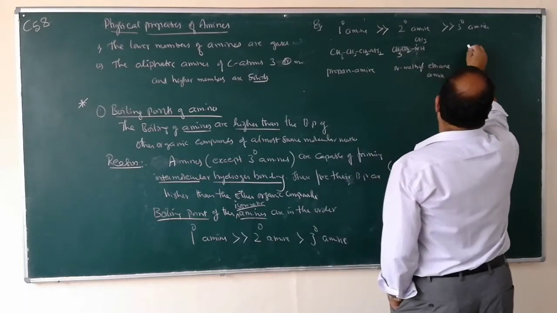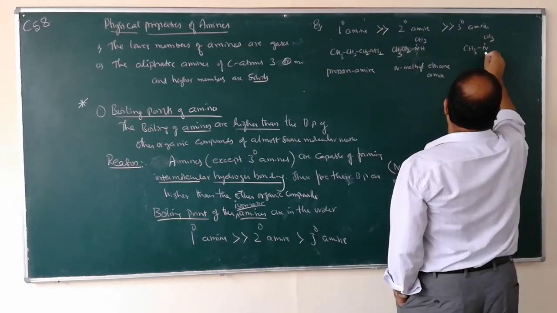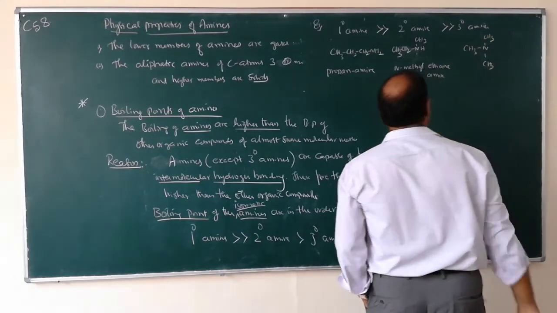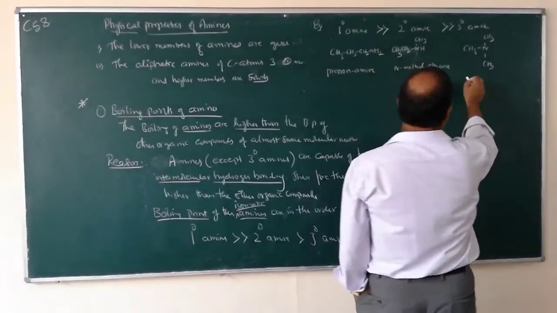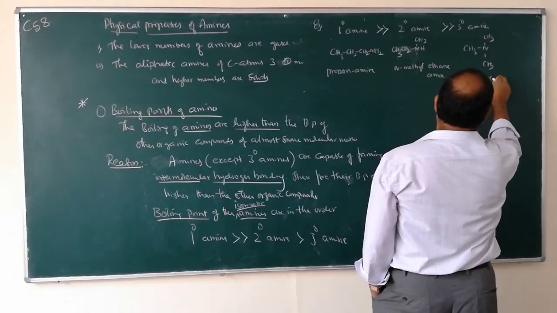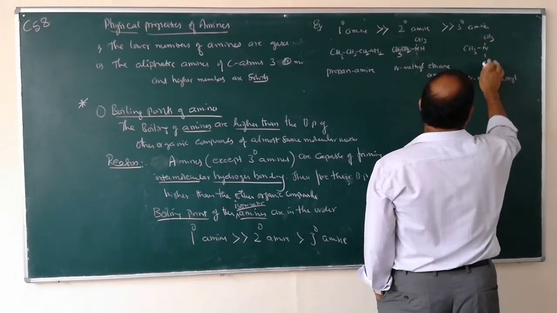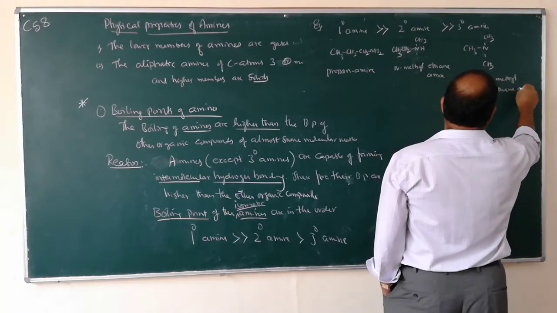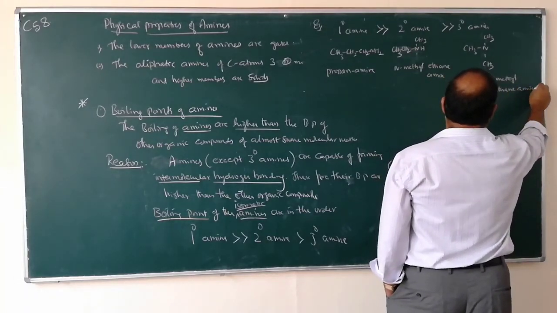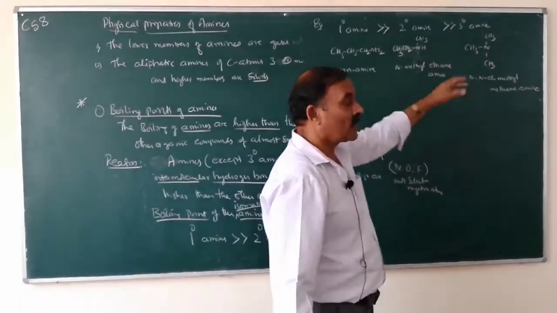And coming to here, CH3 N CH3. So this one is N,N-dimethyl methane amine.